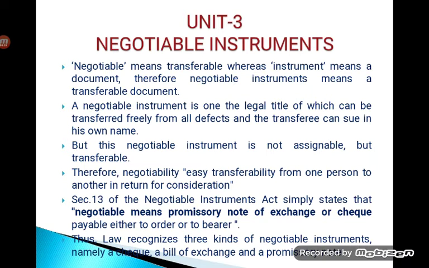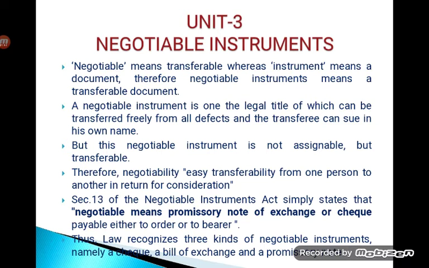Negotiable instruments are described according to the Negotiable Instrument Act of 1881. As you can see on the screen, there is one definition given here according to section 13 of the Negotiable Instrument Act, which states that negotiable instrument means a promissory note, bill of exchange or check payable either to order or to bearer, whether the word order or bearer appears on the instrument or not, which means either it has to bring a monetary consideration to the bearer of the instrument, or on the order of the holder it has to bring a monetary consideration for the person to whom it is being transferred.